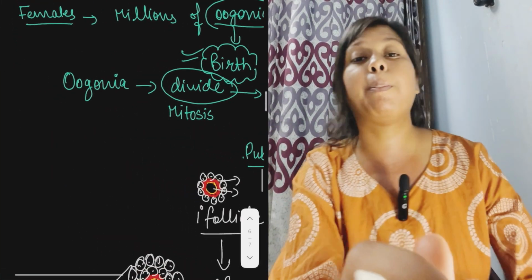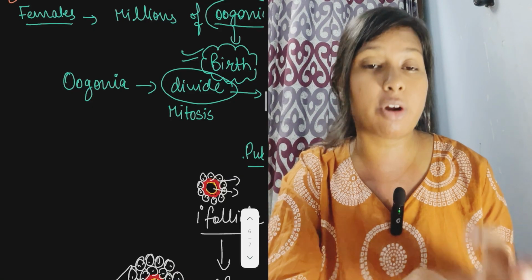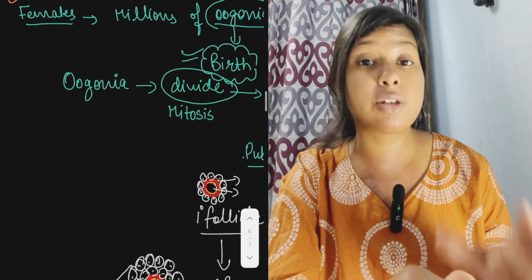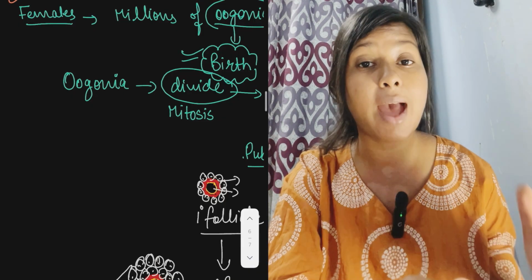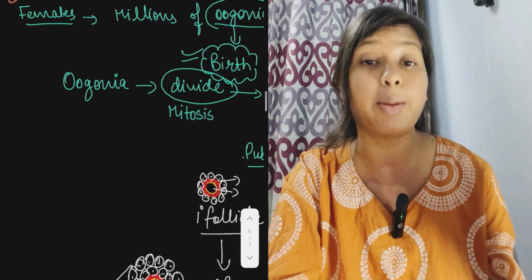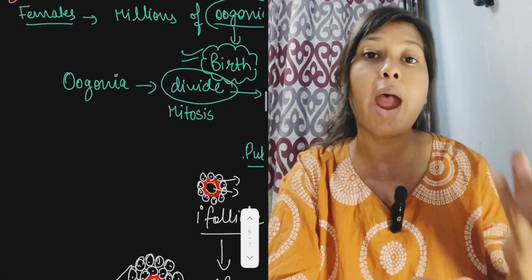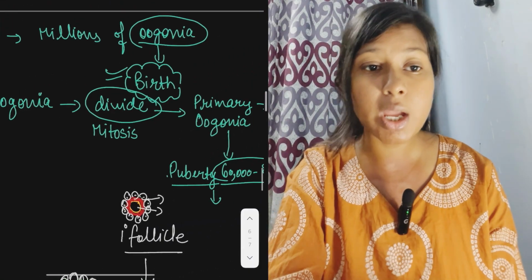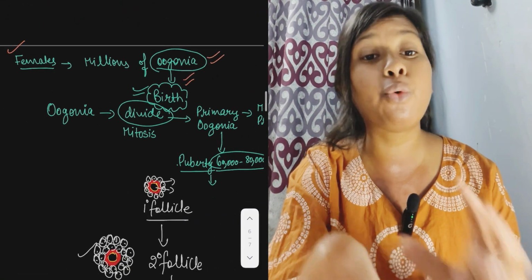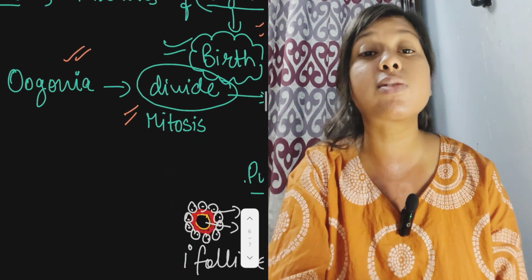In the female, at the time of birth, there is a release of oogonia, which is different from the male process, as males release sperm during puberty. However, females release their oogonia at birth. These oogonia undergo mitosis division.